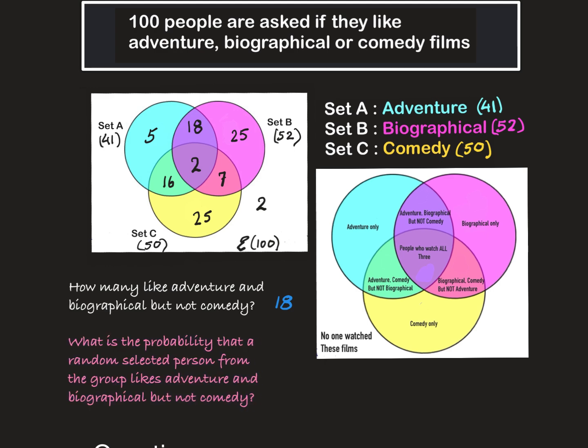What is the probability that a randomly selected person from the group likes adventure and biographical, but not comedy? Now you need to give the probability. So that means that we need to divide 18 by 100 because there are 100 people that you can select from. This can be further simplified to 9 over 50.